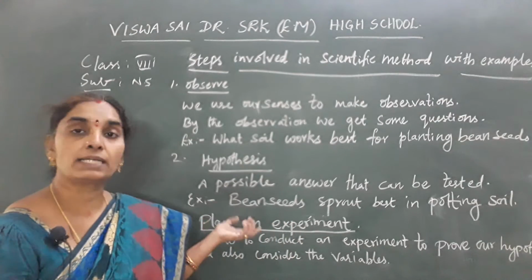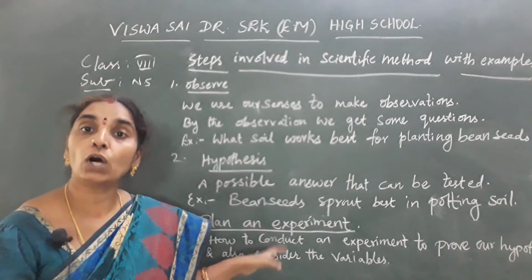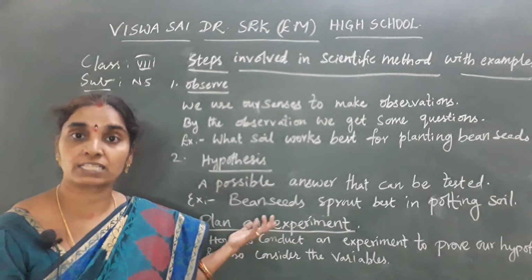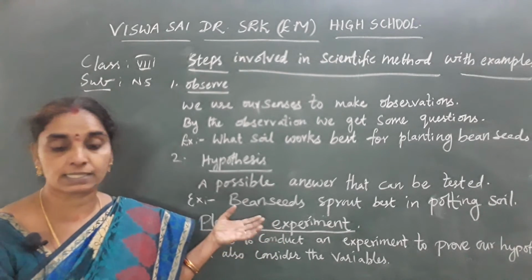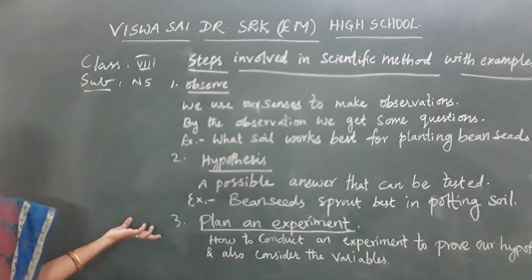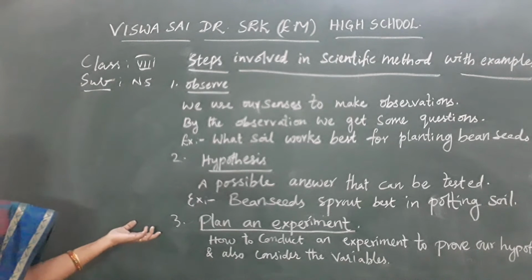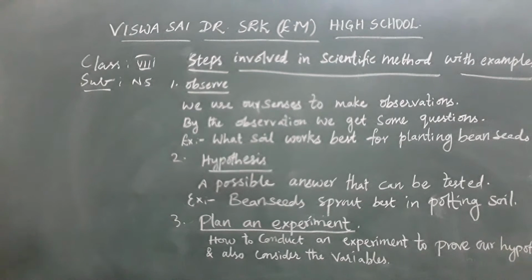And also you have to consider certain variables. What are those variables? They affect our experimental result. The variables are the factors that control our experimental process.